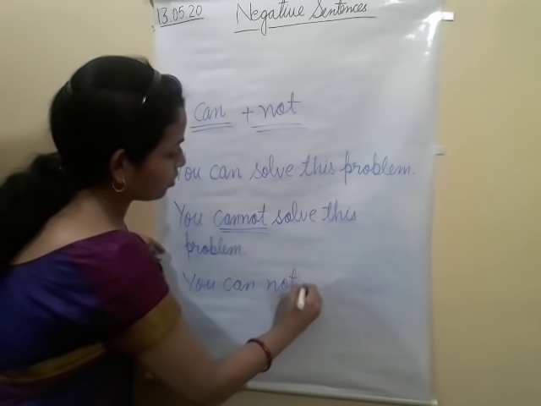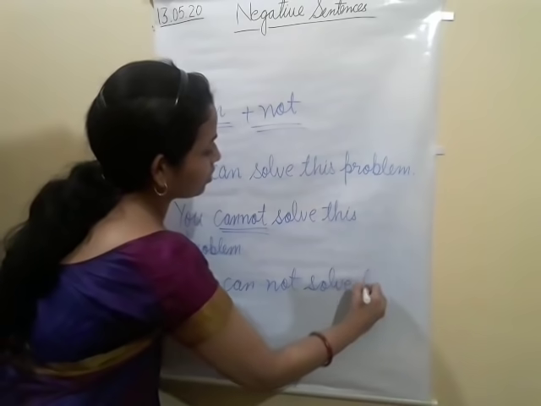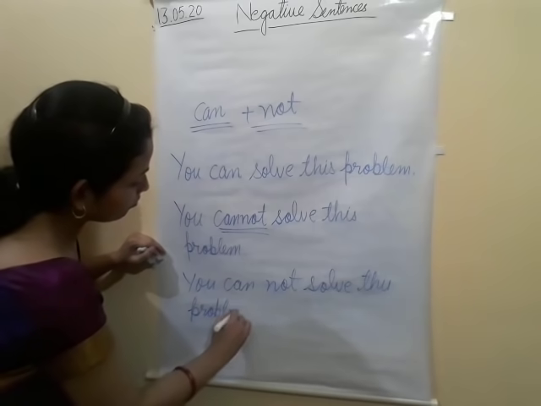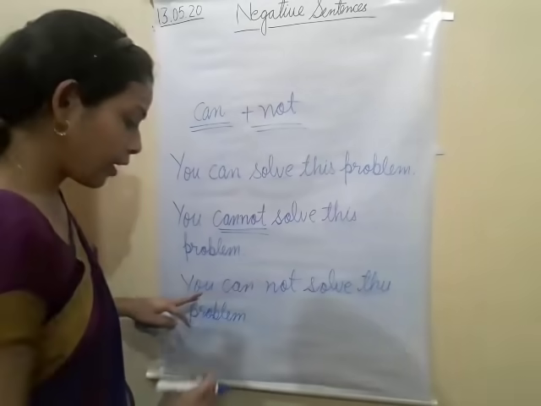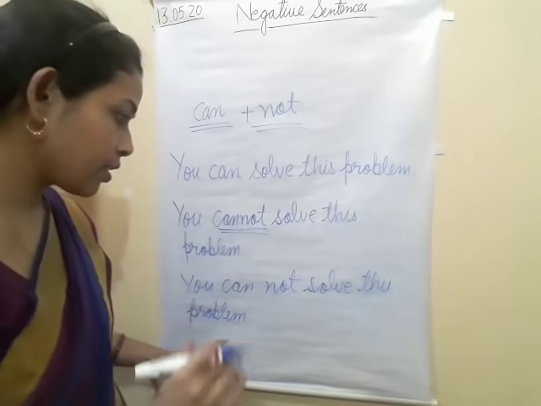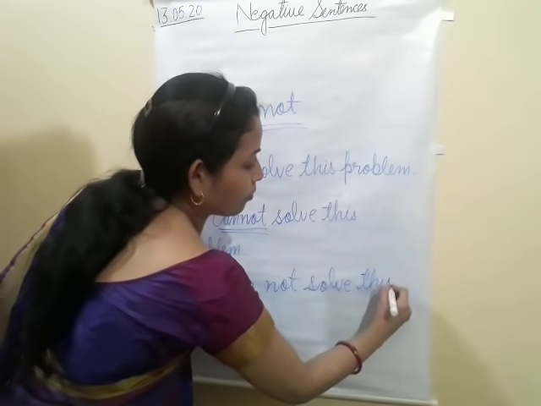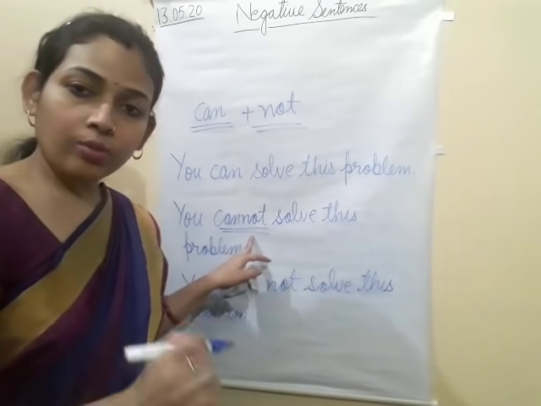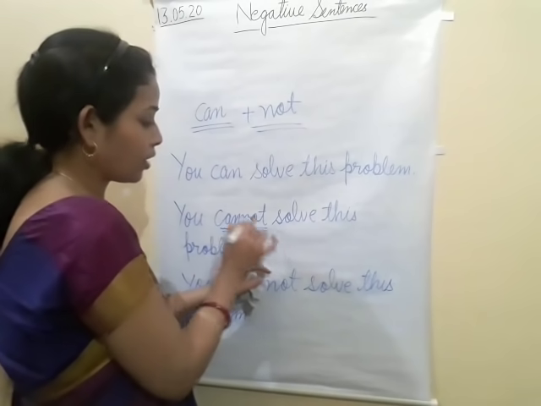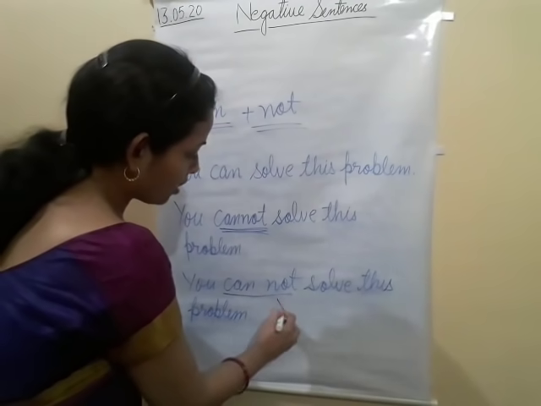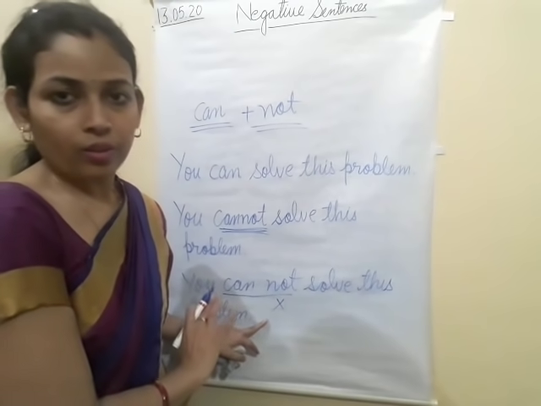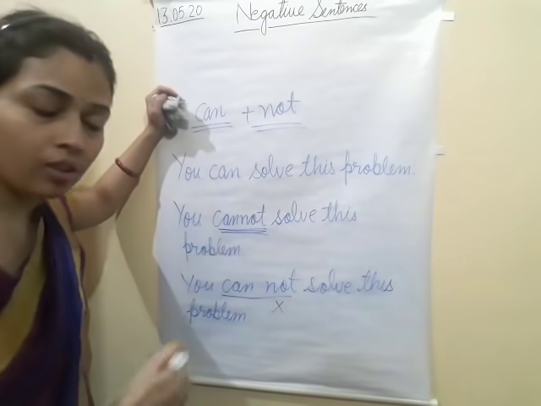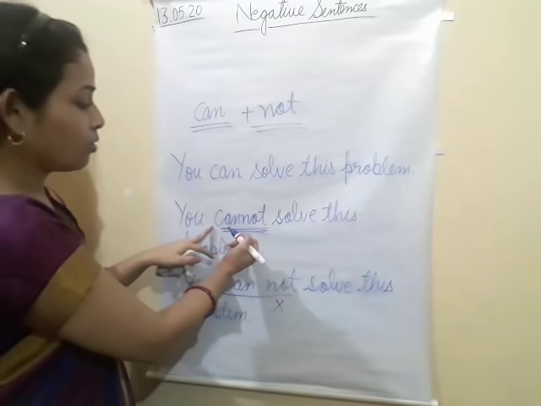It means if I write like that, "you cannot solve this problem." Okay, here also I have written the same, "You cannot solve this problem," but this is wrong. Always we use "cannot" together. So this is not correct. This is wrong. So when we make a negative sentence with "can," we will follow this one.